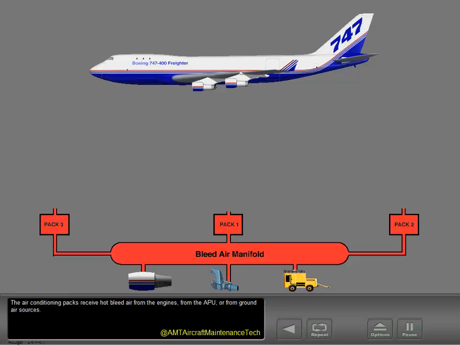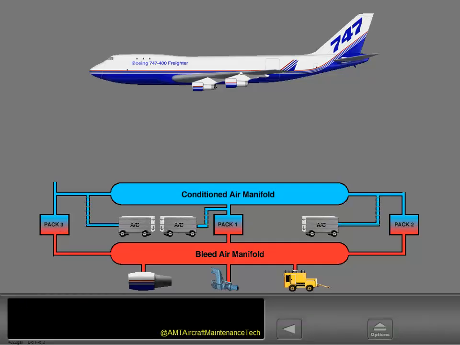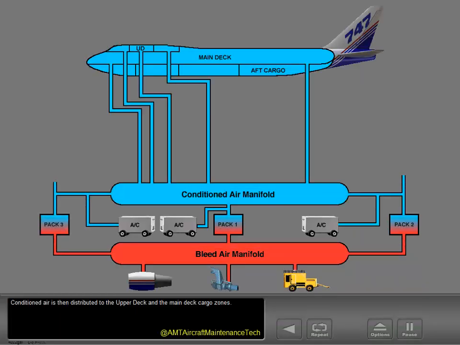The air conditioning packs receive hot bleed air from the engines, from the APU, or from ground air sources. The packs cool the bleed air before passing it to the conditioned air manifold. Conditioned air can also be added to the conditioned air manifold by ground air sources. Conditioned air is then distributed to the upper deck and the main deck cargo zones.